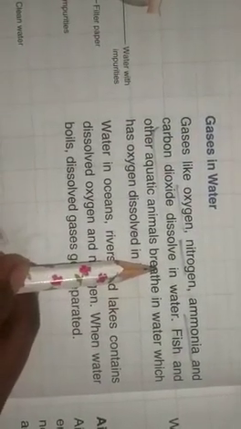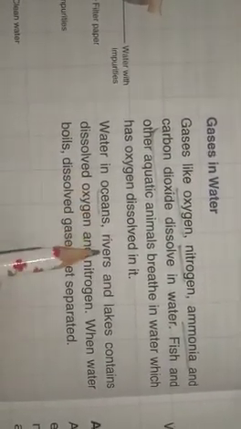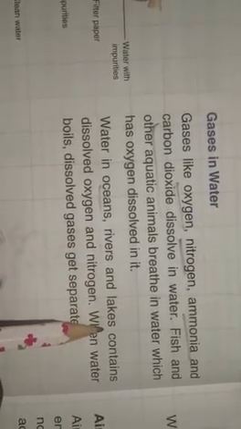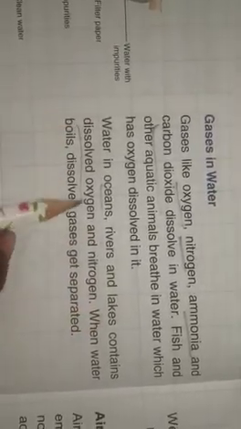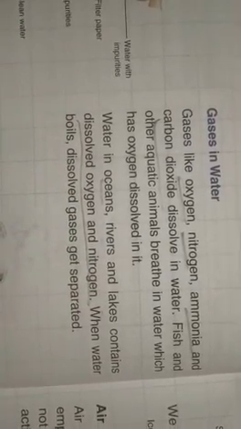And these gases are dissolved in water, which is taken by the aquatic animals and aquatic plants. Okay. Then even oceans, rivers and lakes also contain dissolved oxygen and nitrogen.